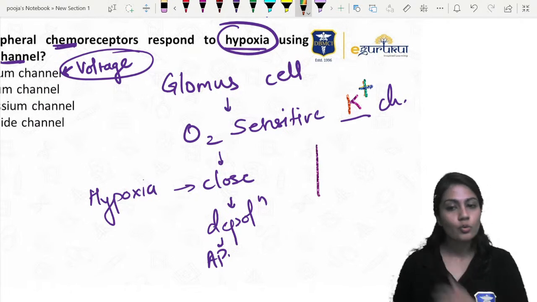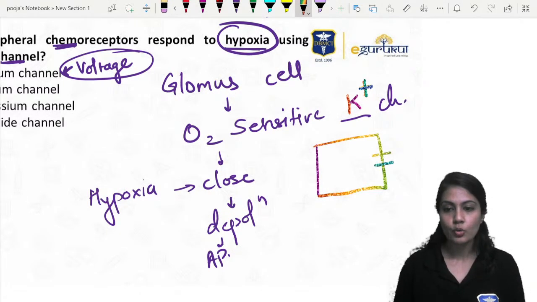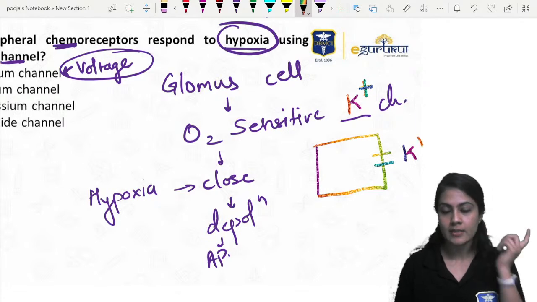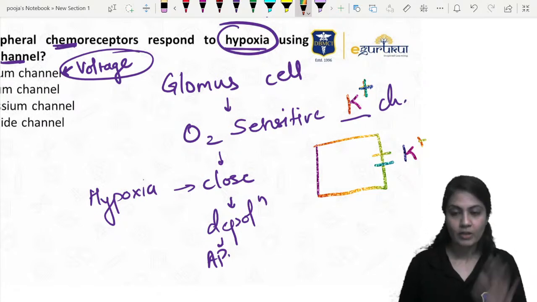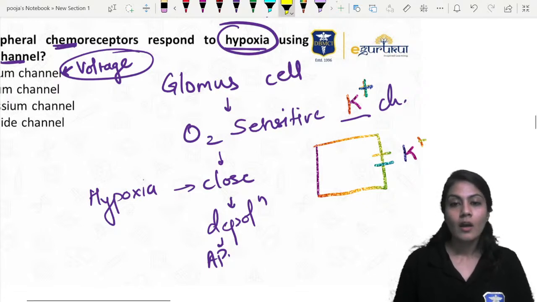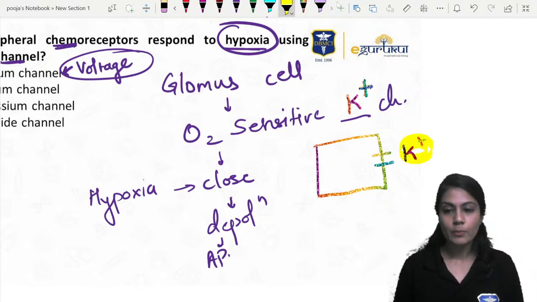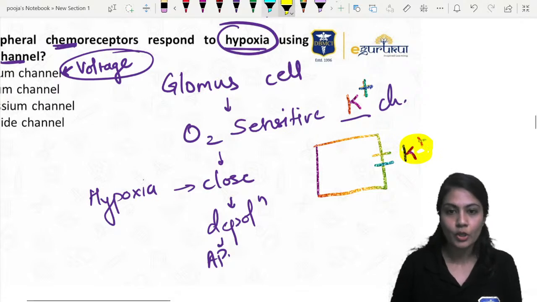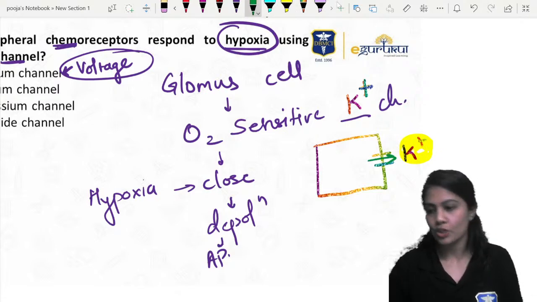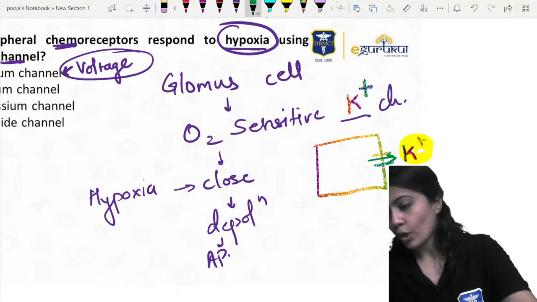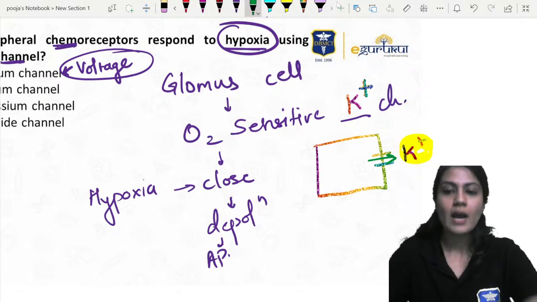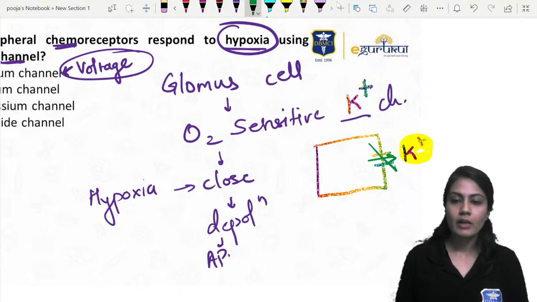Now, in any cell, potassium is usually more inside, except in the ear, the endolymph. Just remember for now that in the endolymph the potassium is more outside and less inside the hair cells because of the stria vascularis. That is the only exception, otherwise the potassium is more inside the cell. So whenever you open the channel, the potassium will move outside. But as I told you, when there is hypoxia, the potassium channel will be closed and the potassium will not be able to go out.